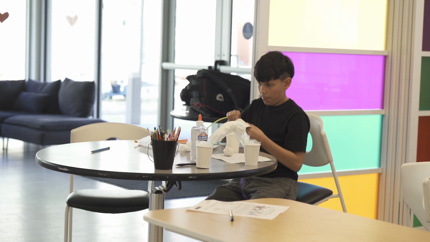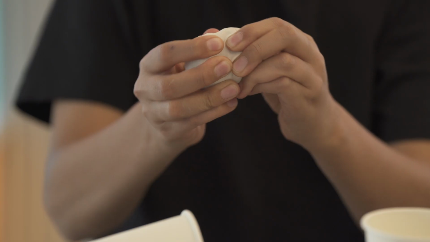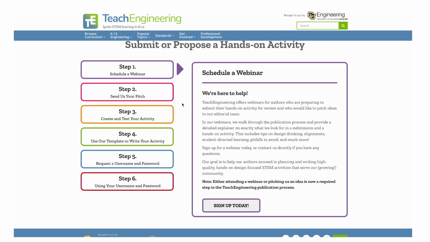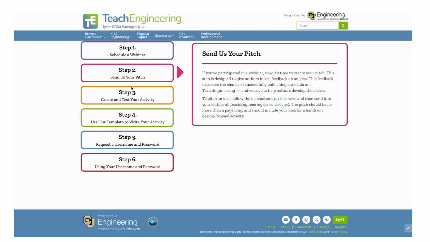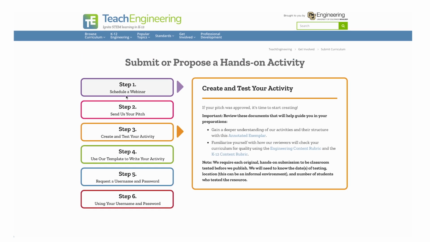We also have available for teachers or educators to come up with their own curriculum and then work with us to get it published on our website. And then we also are always looking for people to review our curriculum. Engineering is about creating what's never existed before. Scientists study and explore the universe. Engineers create what's never existed before. So engineering is the ultimate creative, interdisciplinary enterprise.